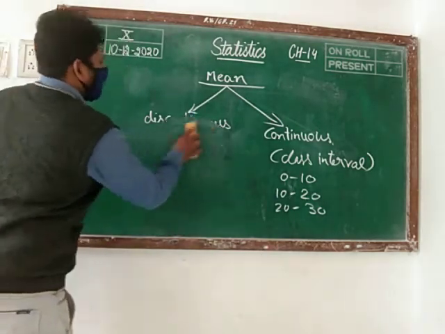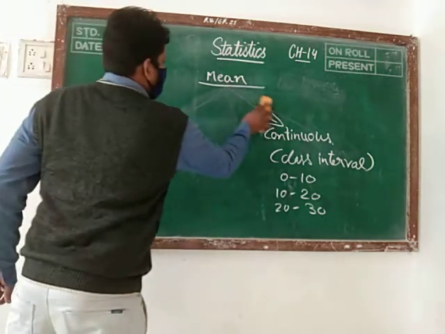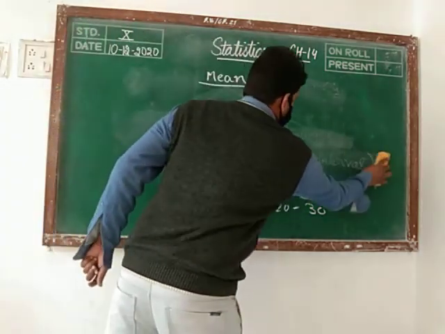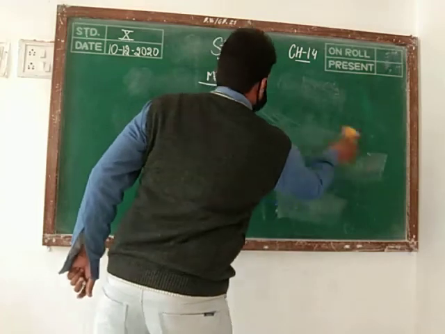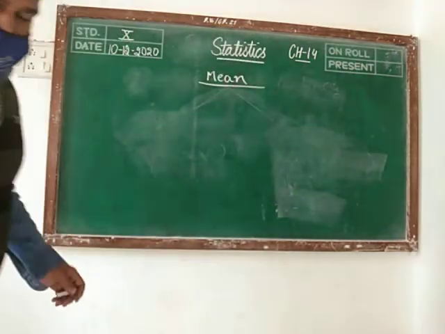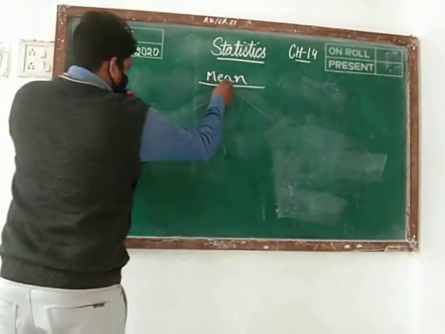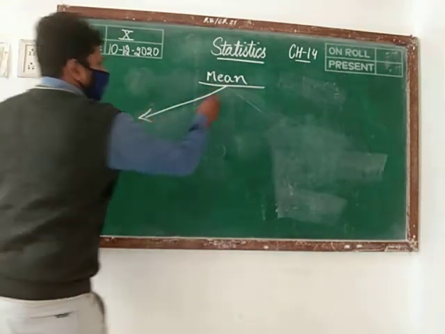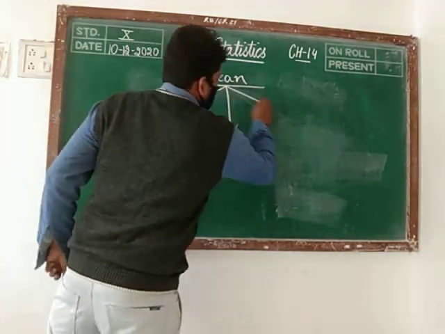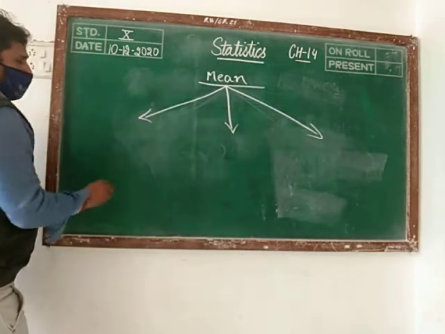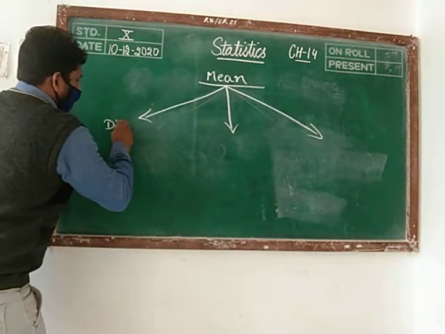Then in class 10, we have some formulas for finding the mean. The three methods we have for finding the mean: the first method we are calling as the direct method.